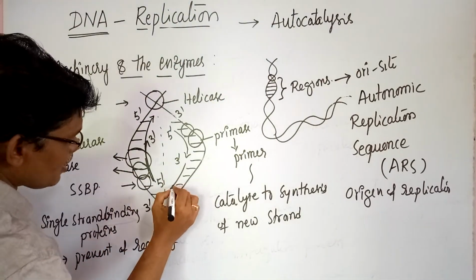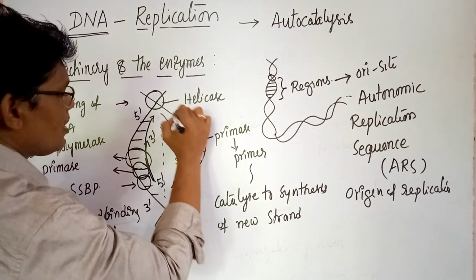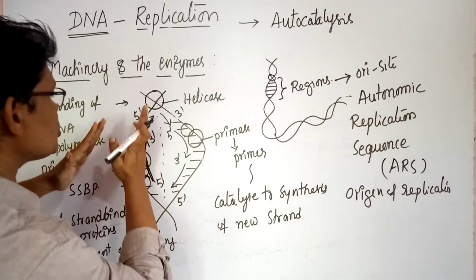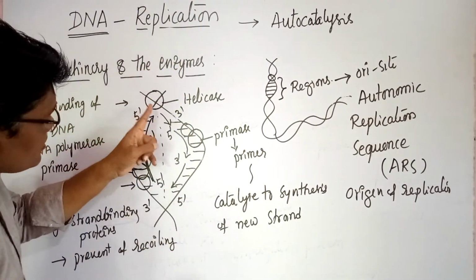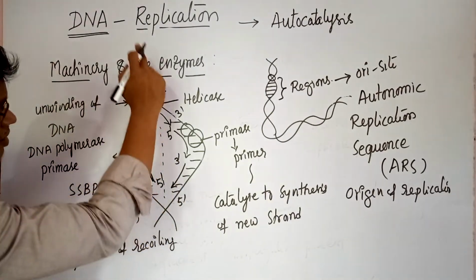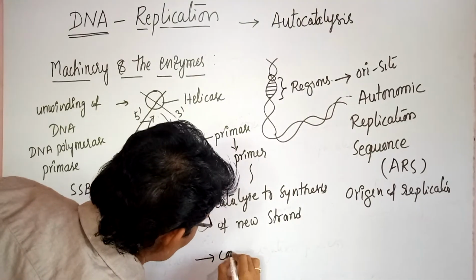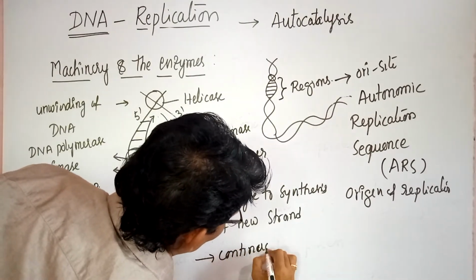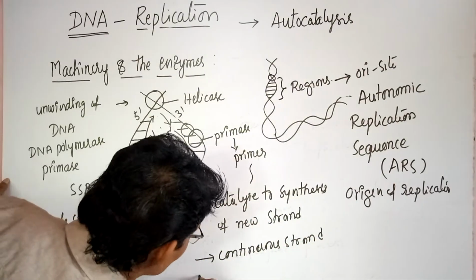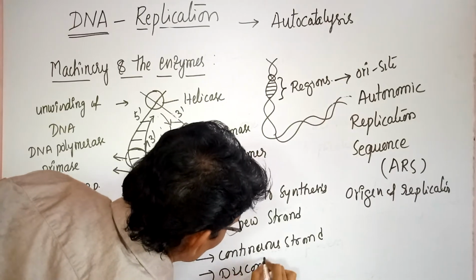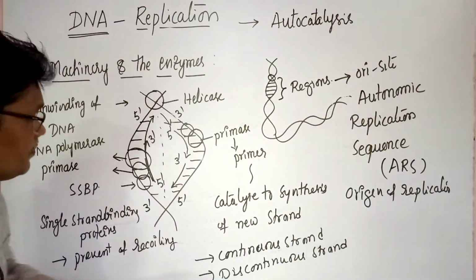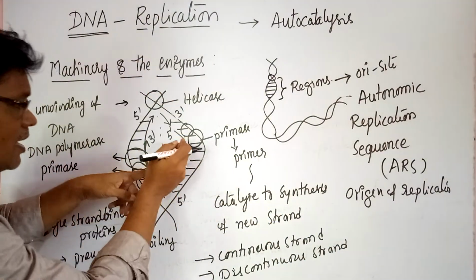But in the other, small segments of DNA are synthesized as the DNA keeps opening, while the other strand is continuously synthesized in the one direction. This is the synthesis of many segments of DNA molecule. So one is called the continuous strand, and the second is the discontinuous strand.